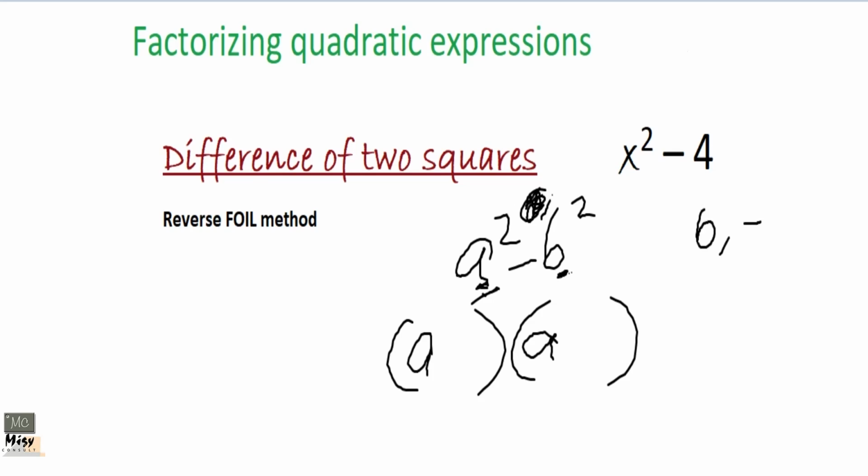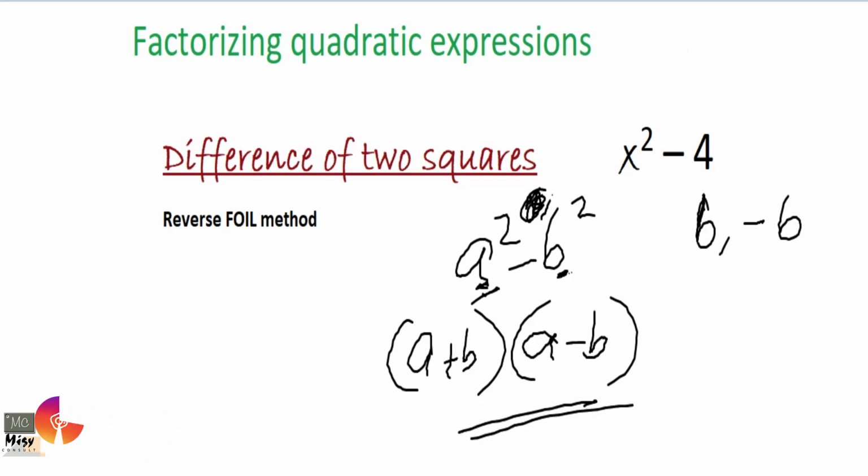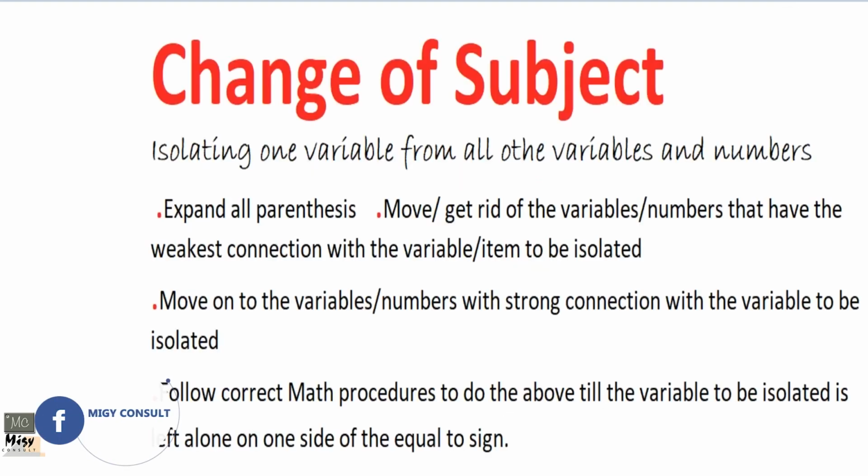B times negative b, we'll get negative b squared. So these are the factors. Just put them in, plus b and minus b. That is it. Okay, so we are done with that.